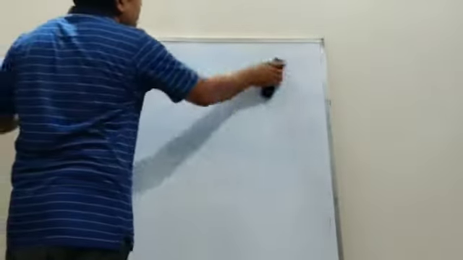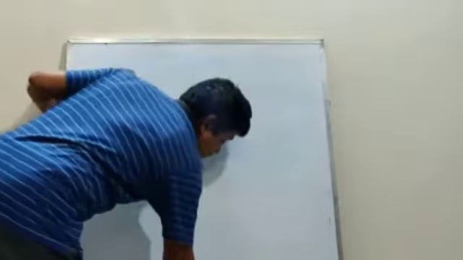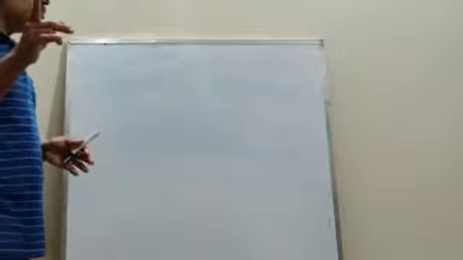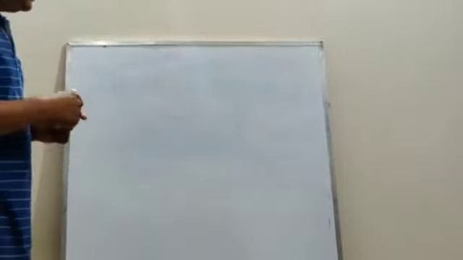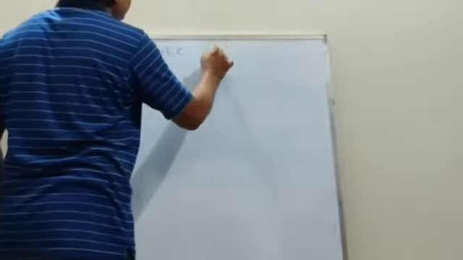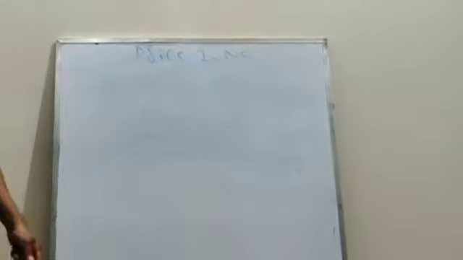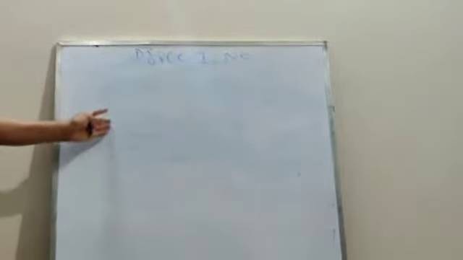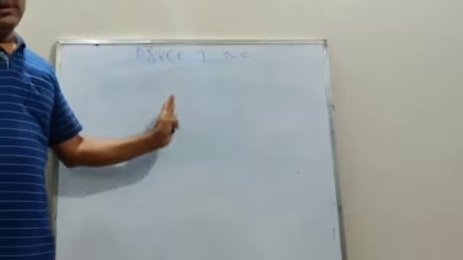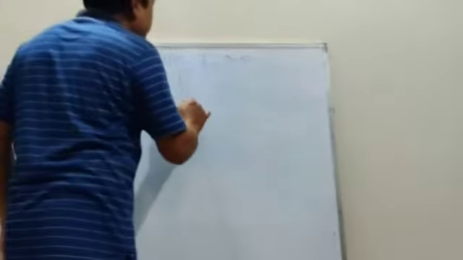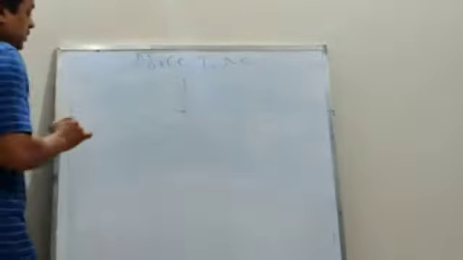Next, we already know that there are 3 types of index numbers that we have to discuss: price index number, quantity index number, and value index number. First, take the price index number. We already discussed what a price index number is, and this price index number can be divided into 2 parts: wholesale price index number and retail price index number.